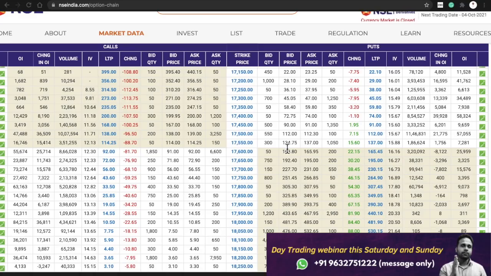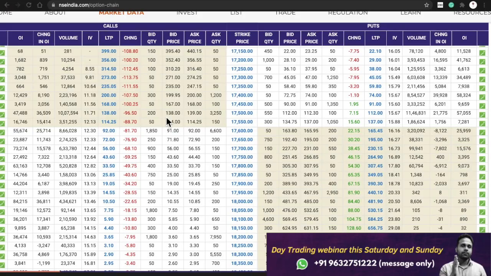Now whatever we discussed about put options, the same rule applies when you're trying to sell a call option. Now when do we sell a call option? We sell a call option when our view about the market is bearish. We feel the market will go below the strike price that we choose, right? So here also always try to choose out of the money strike price. If you're very confident, only then go for at the money strike price. Only if you're super confident, only then go for in the money strike price.